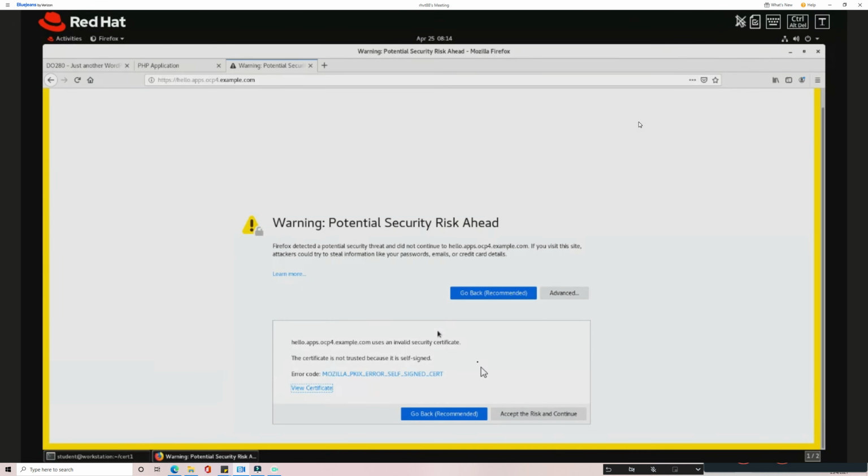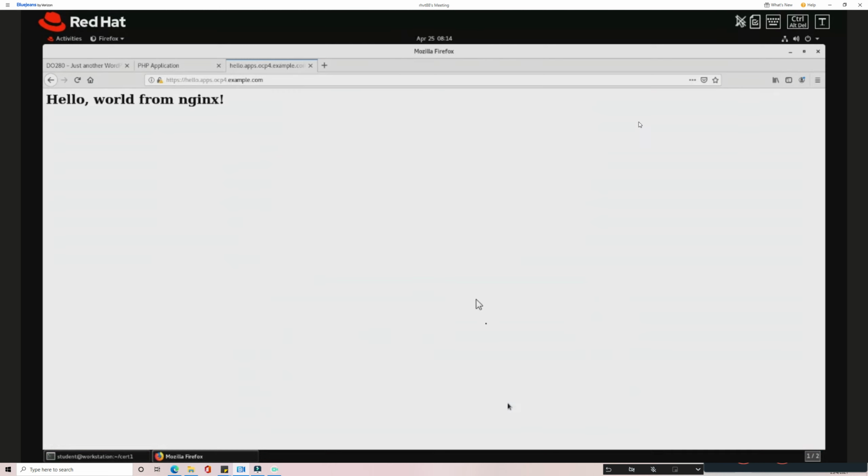And you can go and check this application. You can accept the risk and continue. You can see now I'm reaching the application. So for the client, this seems to be a secure thing. So the client will be okay, because he doesn't know which is acting as a TLS server. But for him, he will be satisfied that yes, this communication is secure. But internally, we know how this is working.